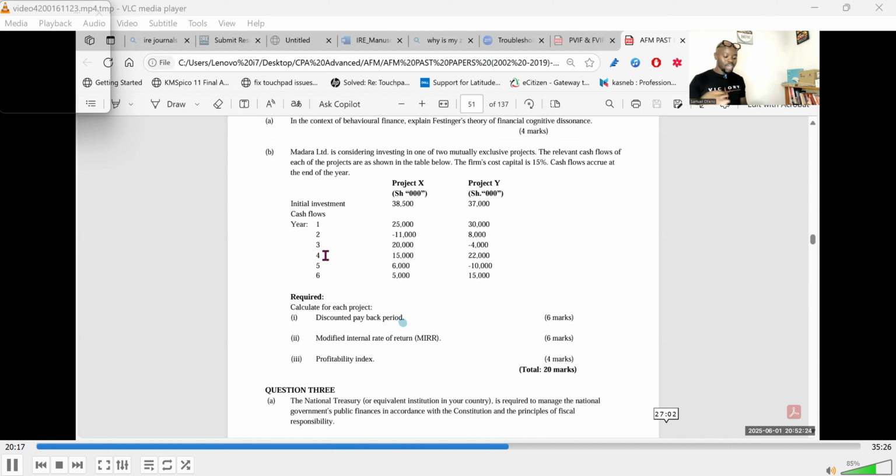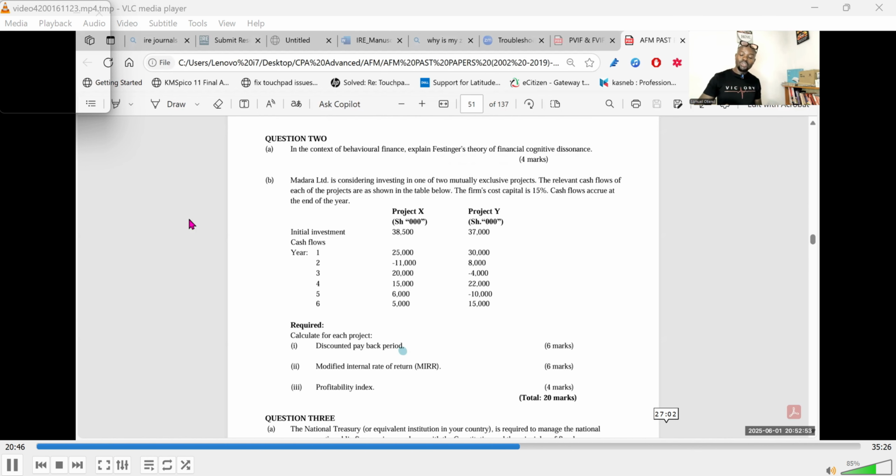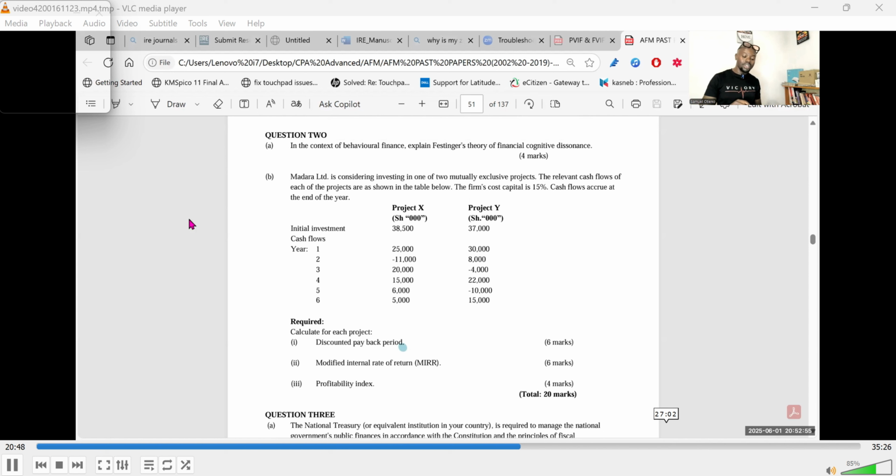Now, I want us to look at the discounted payback period. How do you compute it? I told you payback period is the period it takes for a project to recover the invested amount. How long does it take? Because we are talking about discounted, the cash flows we test to see at what point we recover our investment are discounted cash flows. I've told you that when you talk about discounting, there is the discounting factor, which is 1 plus r to the power of negative n. The question has given us the cost of capital, and we already have the period, year 1 to year 6. Now, let's see the practical application of it.